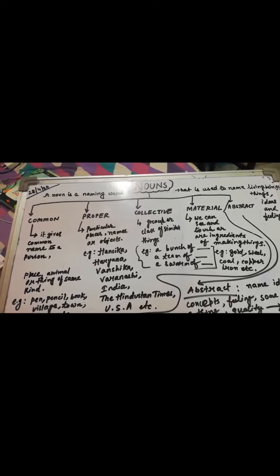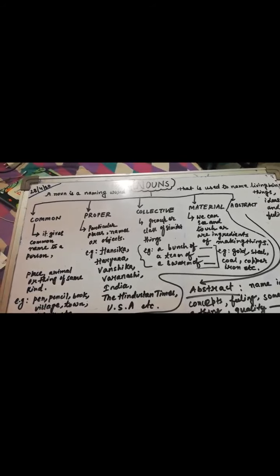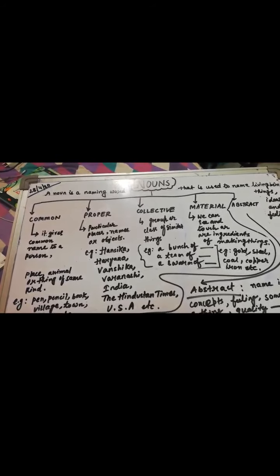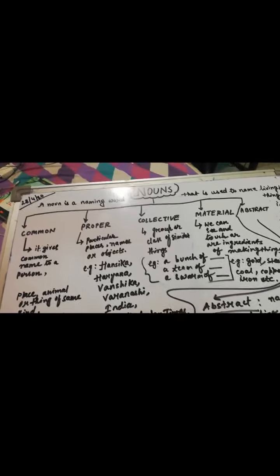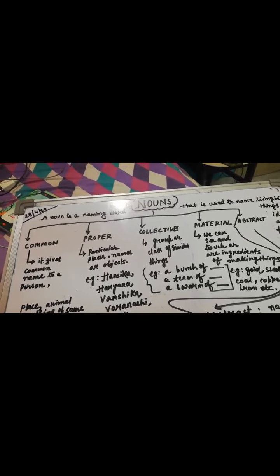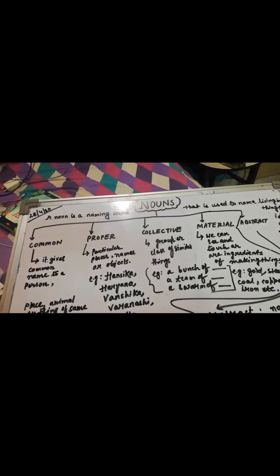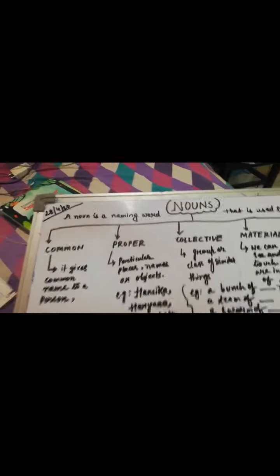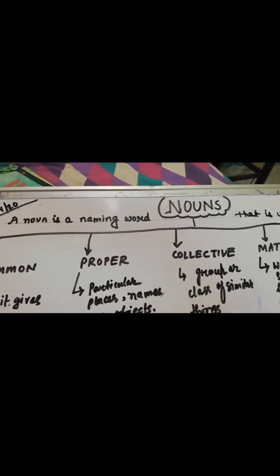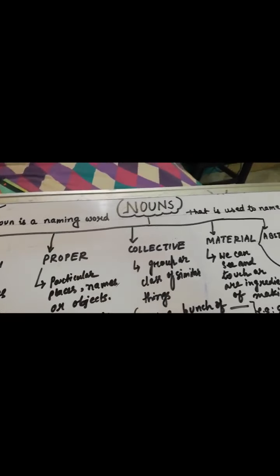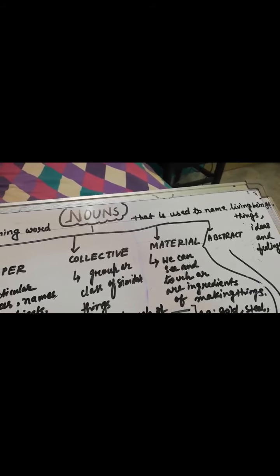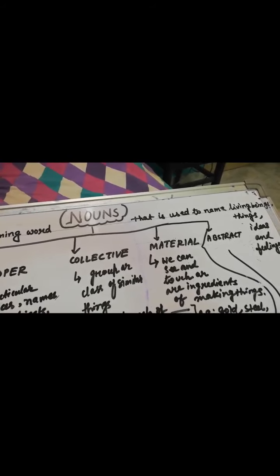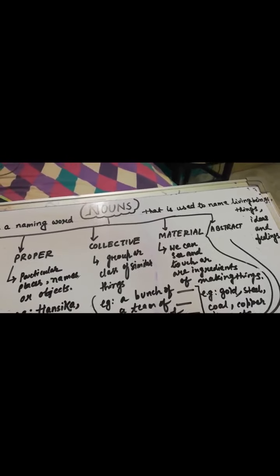And today's topic is noun, kinds of noun, the types of noun, and we will continue more. Okay, so first of all, we have to know what is a noun. As we know, a noun is a naming word that is used to name living things or living beings, ideas, and feelings.